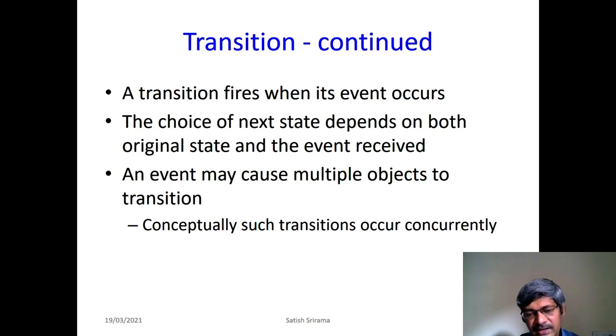In fact, an event may trigger multiple objects to transition. We already discussed in the last videos that in a state diagram, multiple objects of a single class are in different states at any time. If an event occurs, multiple objects may transition from a source state to a destination state, from origin to the next state. Conceptually, such transitions occur concurrently. We have already discussed that if events happen one after the other, they are concurrent. In the same way, if an event triggers multiple objects to transition, conceptually such transitions occur concurrently.